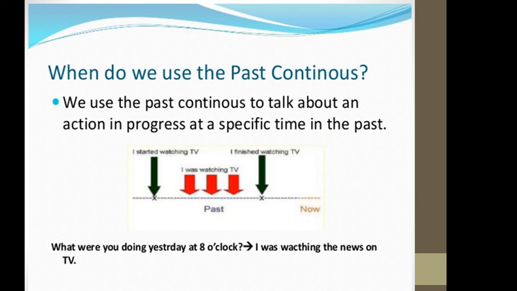The 8 o'clock is a specific time. What were you doing yesterday at 8 o'clock? The answer is: I was watching the news on TV. Here we are asking about the exact time, 8 o'clock. So what was being done at 8 o'clock? I was watching the news on TV.